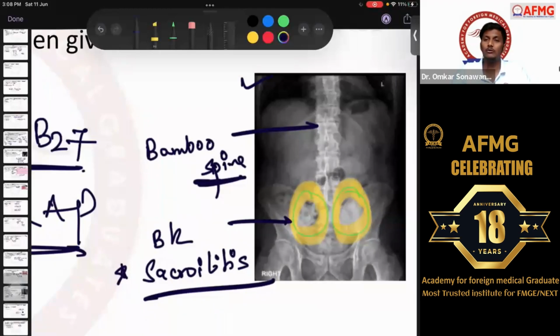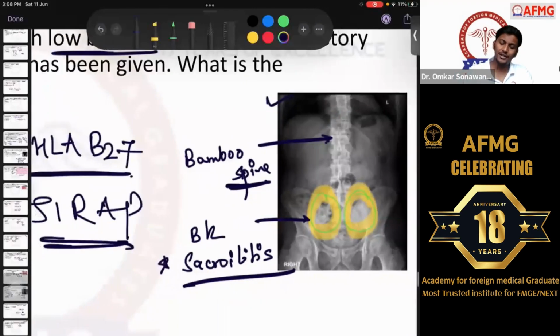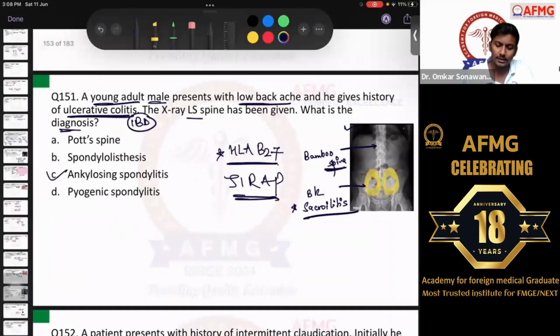Some people were also saying there was calcification of the interspinous ligament. That is what is known as the dagger sign. And if there is calcification of all the ligaments, then that is what is known as the trolley track sign or the tram track sign. Okay? So here the diagnosis was straightforward. It is ankylosing spondylitis. Please remember this.